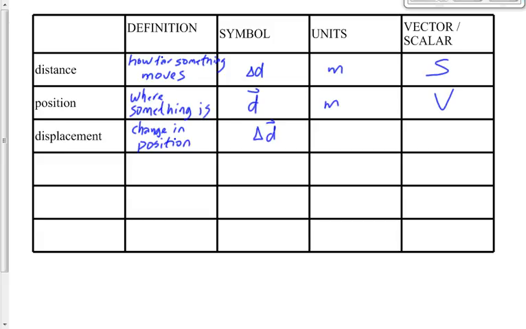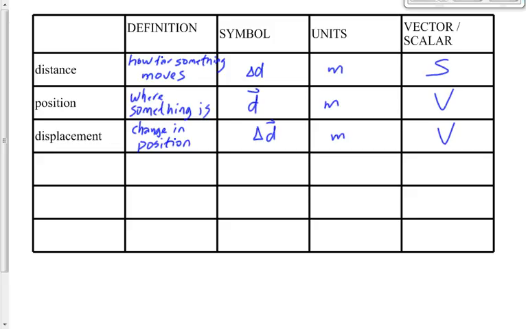Delta D. It's almost the same as distance, but it's got that little half arrow over it to tell us that it's change in position. It's displacement. It's not distance. Units are going to be meters. Vector or scalar? Vector. Has a direction associated with it, right? Good.